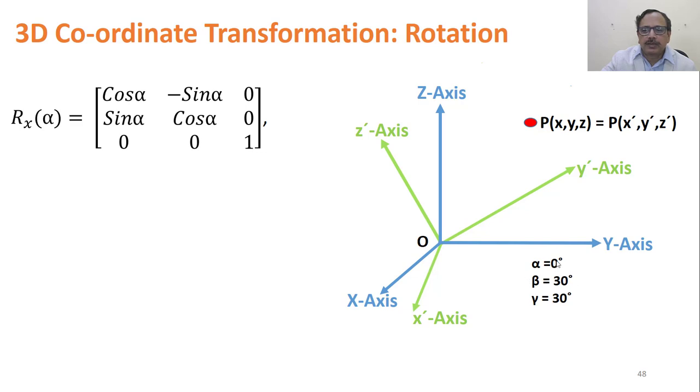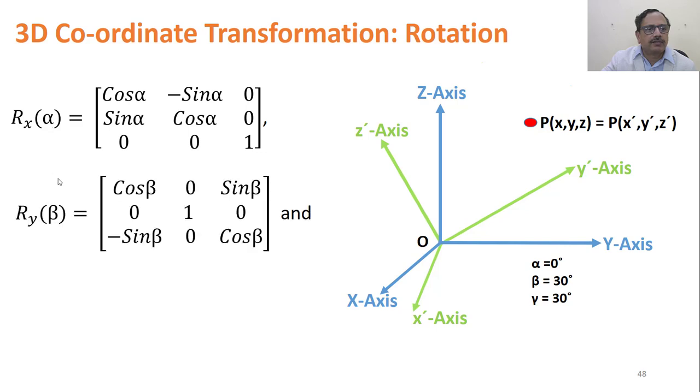then the Rx alpha can be written as the matrix cos alpha, minus sin alpha, 0; sin alpha, cos alpha, 0; 0, 0, 1. Okay, this matrix is the rotation matrix when the axes are rotated about the x-axis by an angle alpha.